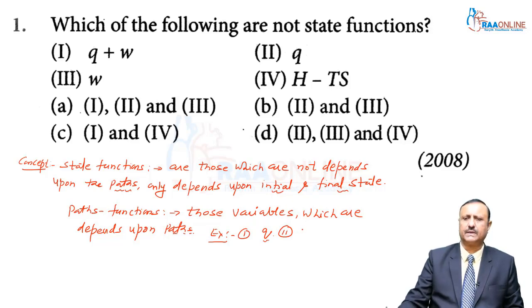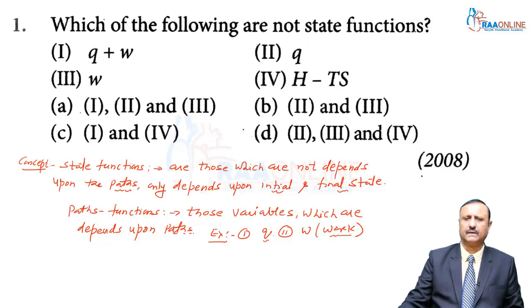Now we can see W. W is work, my dear students. When work is done in 1 meter or 2 meters, it depends upon the path. For example, your car is working and you drive your car 1 kilometer, then work is done over 1 kilometer, and the piston works over 1 kilometer.